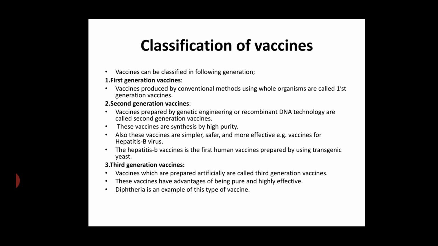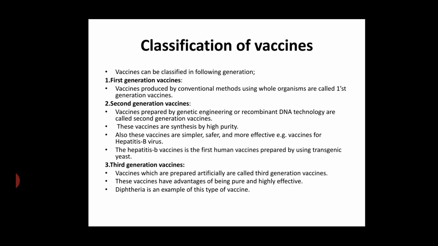Second generation vaccines are those vaccines which are prepared by using genetic engineering, or using the important or useful part of the microorganism. For example, the vaccine for hepatitis B. The second generation vaccine was prepared from transgenic yeast.